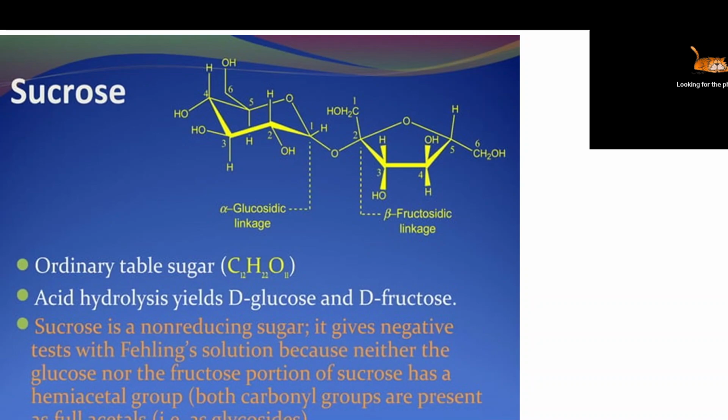Structures are not that important. It indicates how sucrose is connected. Suppose this is glucose and this is fructose. Both are combining together. This is called the glycosidic bond. Just see, this is called the alpha glycosidic bond. So this is about sucrose.